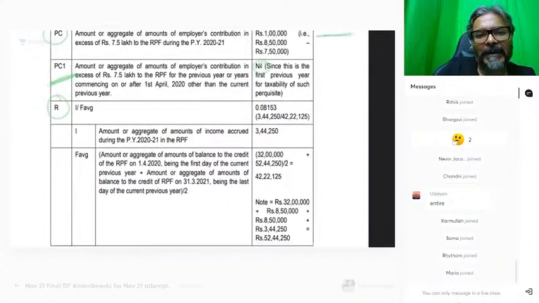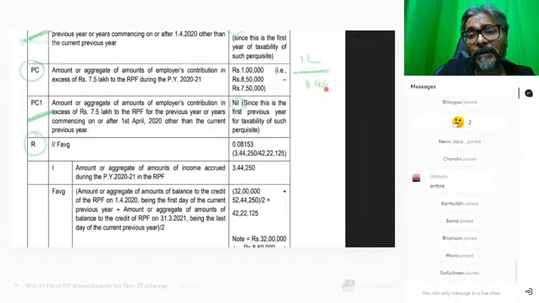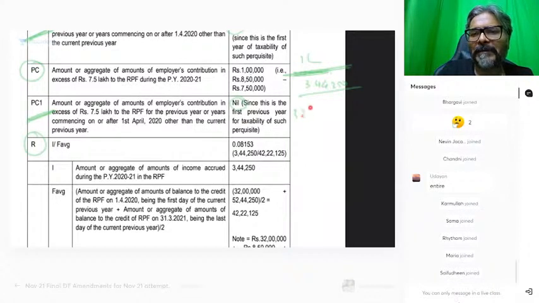Divided by the I. The I was the interest, and that is the entire amount, 3,44,250. Divided by the average. So what is the average of the entire balance? What was the opening balance here? Sorry, 32 lakhs was the opening balance. Fine. Now what is the closing balance? Closing balance, please pay attention. Can we say that in the closing balance the opening balance would be there?